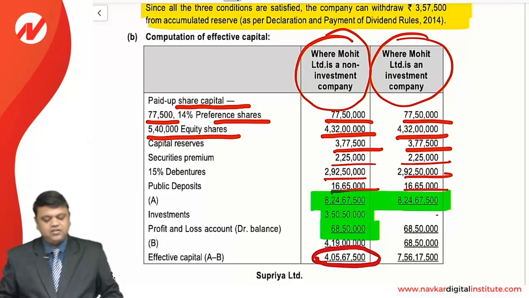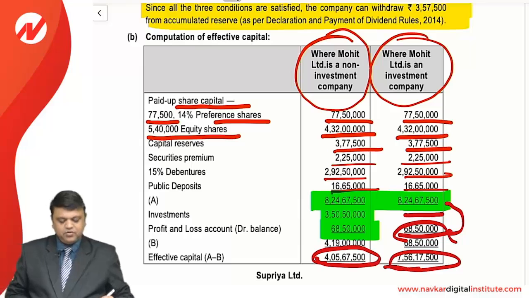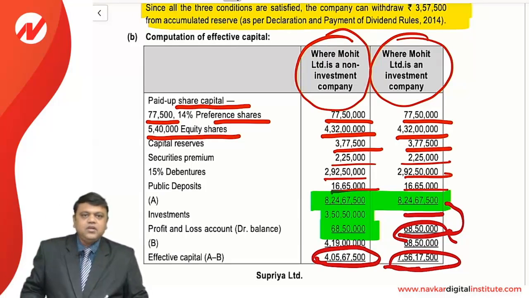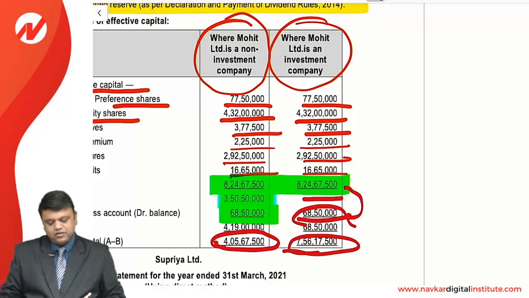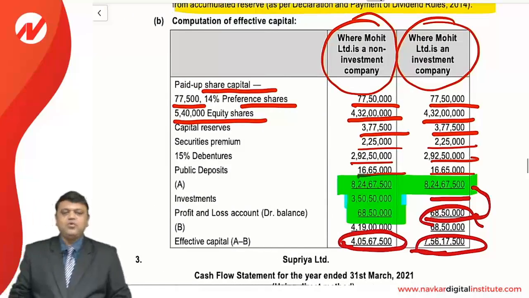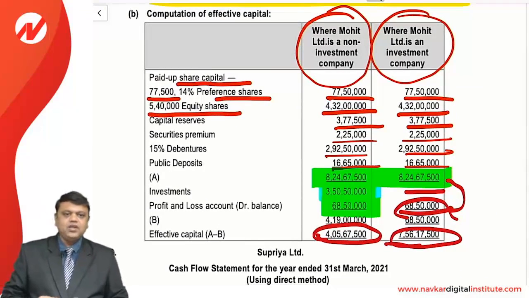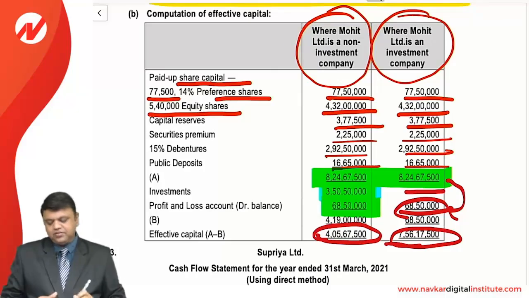But if we consider it as an investment company, no need to reduce the investment amount, only reduce the loss. So if we deduct the same, we will have this amount, which is considered for an investment company. So the only difference is whether to include the investment or not. If you are considering that the company is a non-investment company, then you need to reduce that amount of investments and only then can you get the effective capital. But if you consider it as an investment company, then no need to reduce the same.